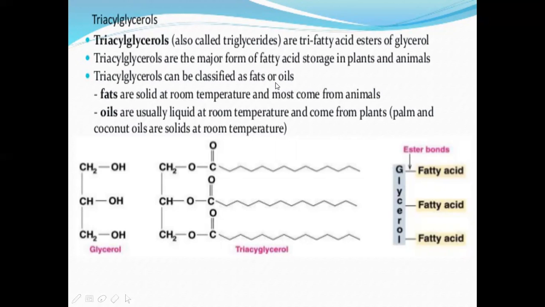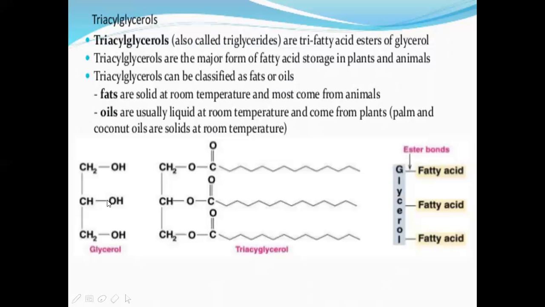Triglycerols can be classified as fats or oils. Okay, fats are solids at room temperature and mostly come from animals. Fats are coming from animals. Oils are liquid at room temperature and we can get them from plants, for example palm oil and coconut oil. Right.